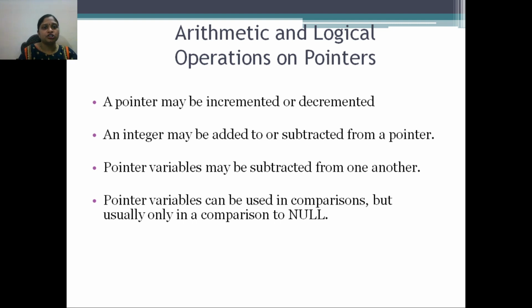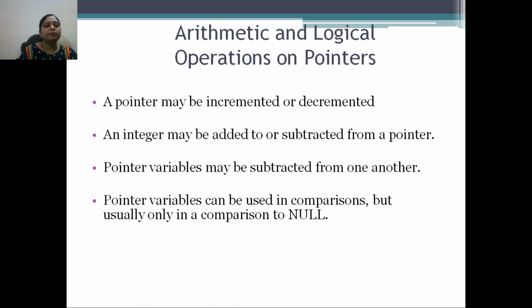The same operation you can perform on a pointer also. What is the decrement operator? The decrement operator is used to decrease the value. Suppose the value of x is 10 and we want to decrement it. We write the statement x minus minus, so the value of x will be decremented from 10 to 9. And the same operation we can perform on a pointer variable.